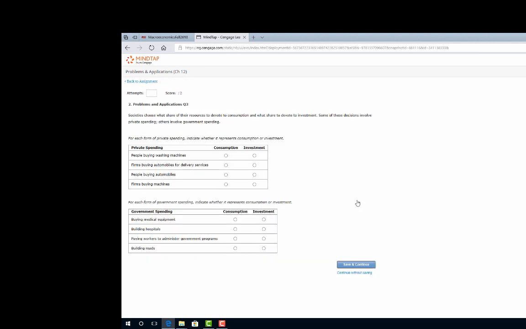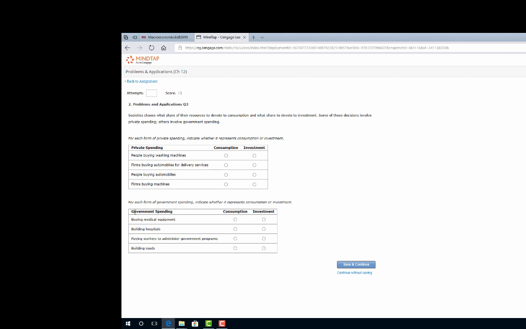Okay, the second question, again, is just trying to get you to really think about what components are part of consumption, what components are part of investment. So I'll get you going here. People buying washing machines, is that the consumer or is that the firm? I think that one's pretty self-explanatory. Firms buying automobiles for delivery service, meaning they're delivering their products. Is that consumption or is that investment? I think it's pretty self-explanatory here, from who consumes and who invests.